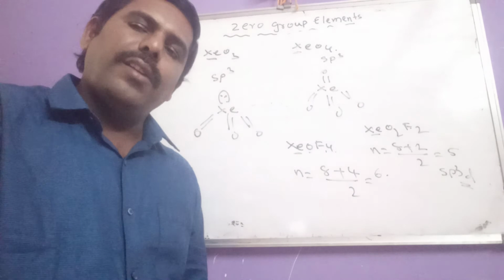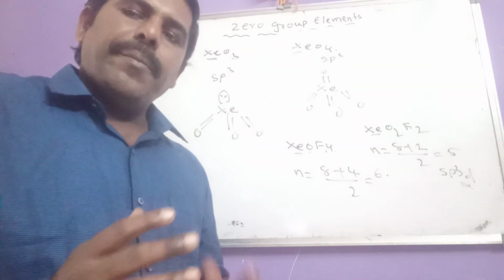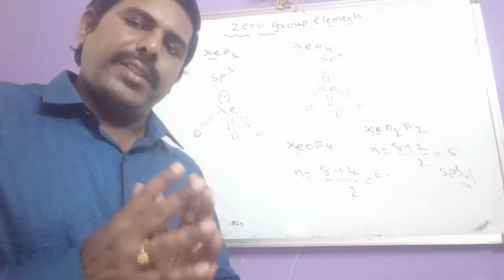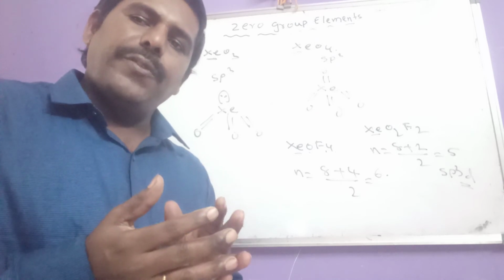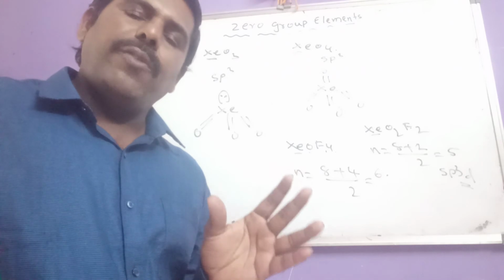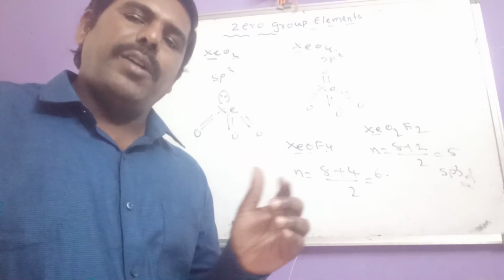And uses are also important here. What are the uses of zero group elements? Helium is especially used for asthma patients. The mixture is 20% oxygen, 80% helium by volume, and it is used for the treatment of asthma patients.